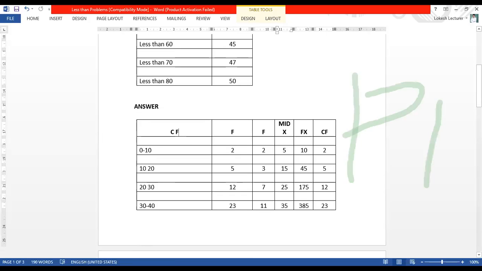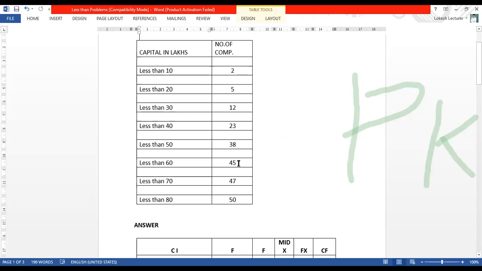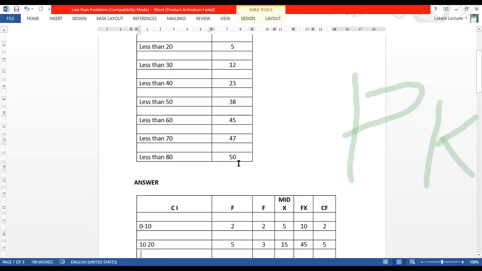This is CI, cash inflow. See, less than 10 means 0 to 10, less than 20 means 10 to 20, then 20 to 30, 30 to 40, and so on. In the less than problem the frequencies they have given are 2, 5, 12, 23, 38, 45, 47, 50.